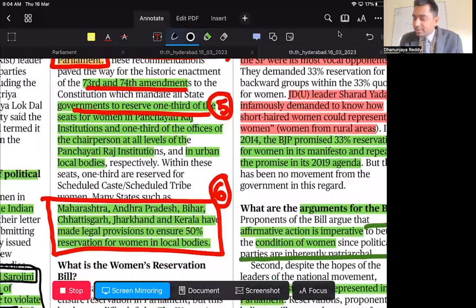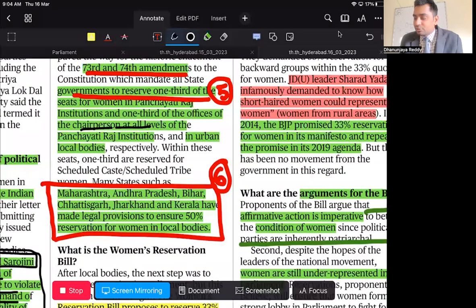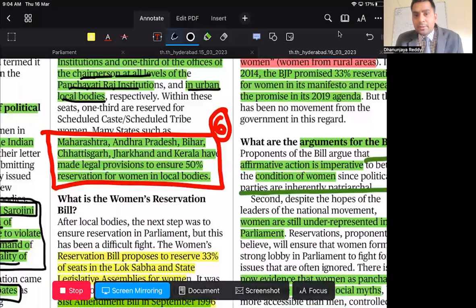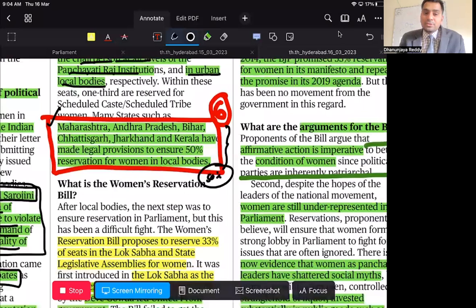Along with this, they have provided chairperson posts at all the levels of Panchayati Raj institutions and in urban local bodies, along with scheduled castes and scheduled tribes in proportion to their population. Some states today, in their local self-governments, have almost 50% reservation for women, particularly states like Andhra Pradesh, Maharashtra, Chhattisgarh, Jharkhand, Kerala and Bihar. They have 50% reservation.